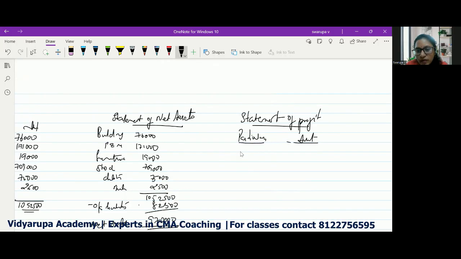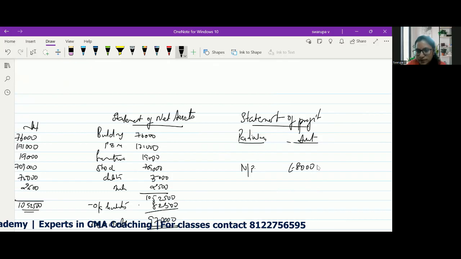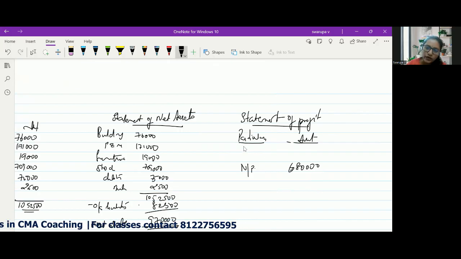Okay, so you know that the net profit that is being distributed is 6 lakh 80,000. Okay, this 6 lakh 80,000 is after reducing depreciation. So what will be your profit?